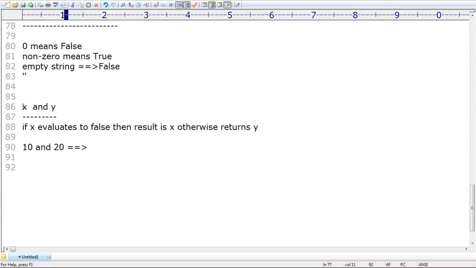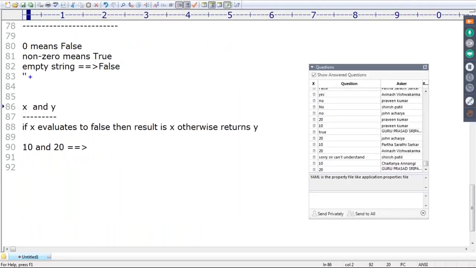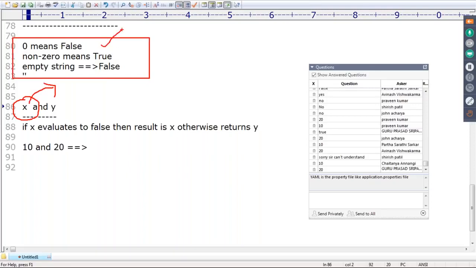So now, very simple. If x and y, now evaluate this x. If the x is false, how can you consider x as false, sir? According to our rule. What is the rule, sir? 0 means what? False. Non-zero means true. Empty string means false. Remember, is it 0 or empty string? I have to check.